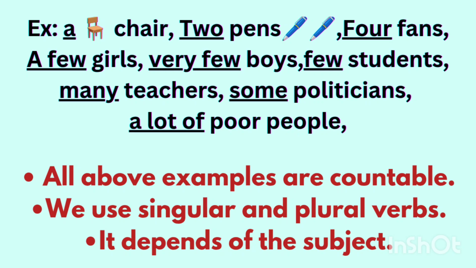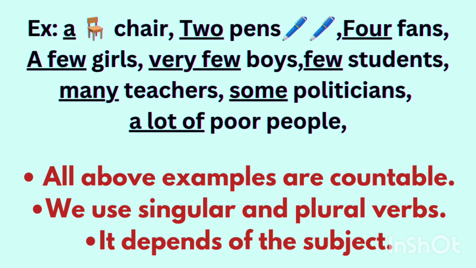A chair, two pens, four fans, very few boys, a few girls, few students, many teachers, some politicians, a lot of poor people. When you look at the above examples, you can notice articles like a, numericals 2, 4, and quantifiers a few, many, some, a lot.